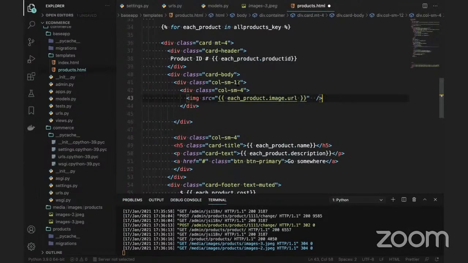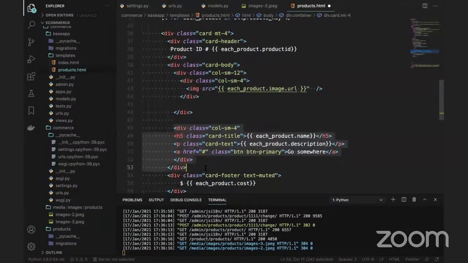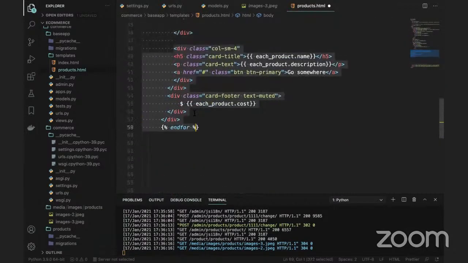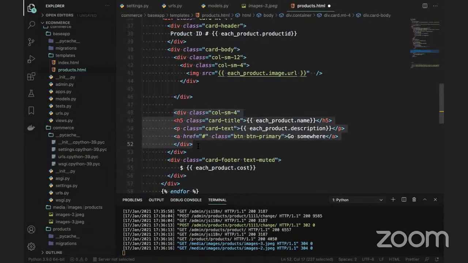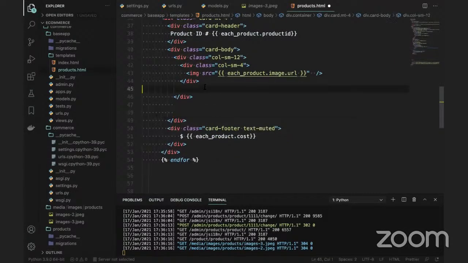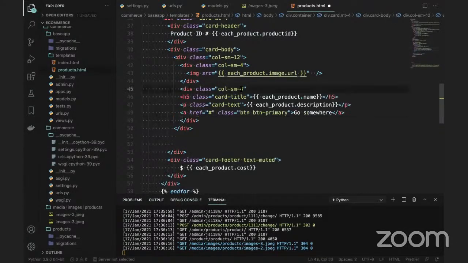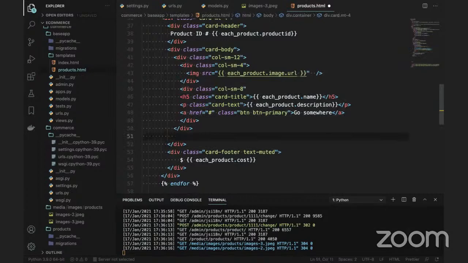In Bootstrap there is a 12-column grid. So 4 columns I am giving for the image, and the remaining I am giving for the text we are using here. Let me take this text and keep it here, and this is not 4, this is 8, because the total grid is 12 and I'm dividing it into 4 and 8. Let me refresh and show the data.